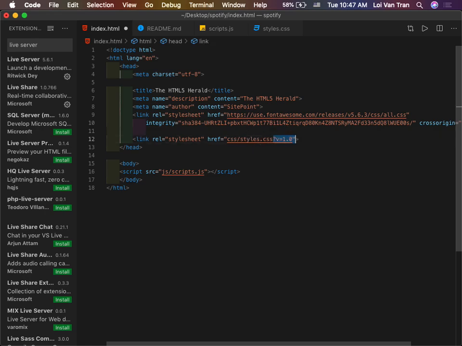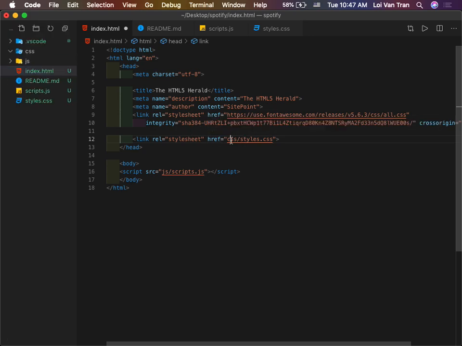Okay. So here in our href, we're looking inside of a folder called CSS for a file called styles.css, correct. So we're going to grab our CSS over and drag and drop it to CSS. Now we're going to test this, okay? How can we test to make sure that this works correctly?